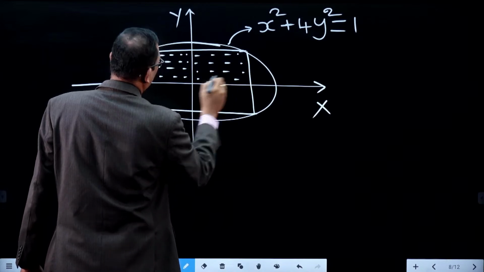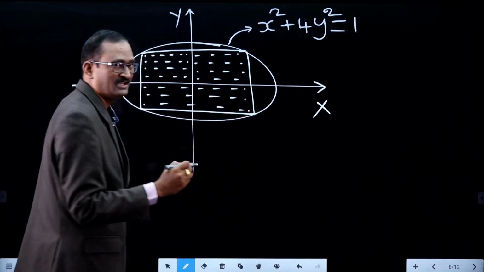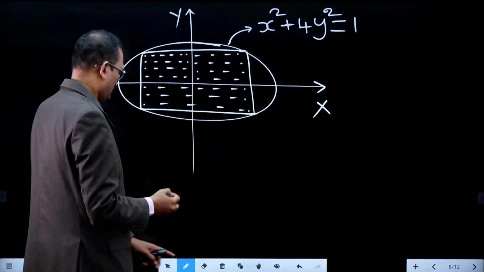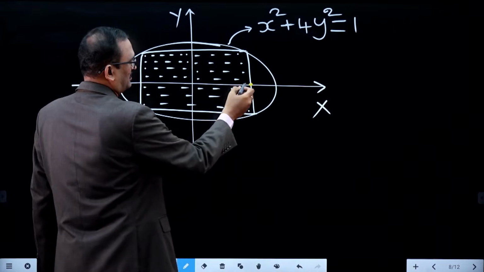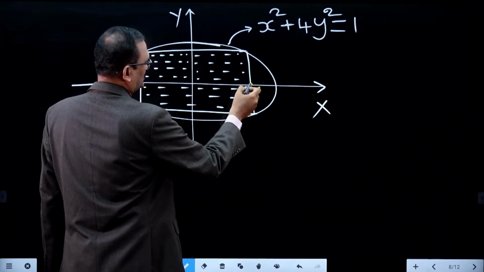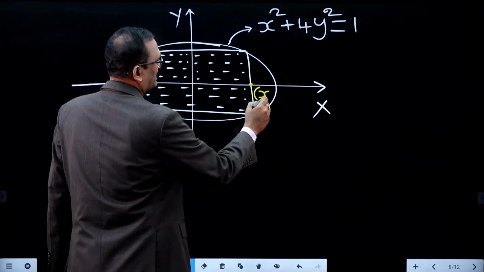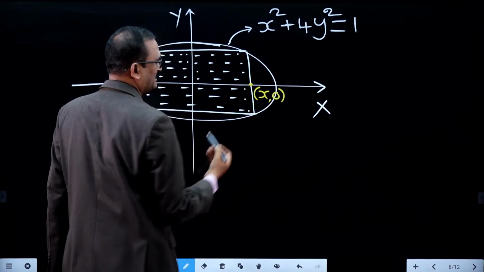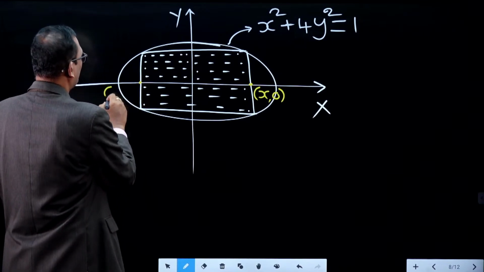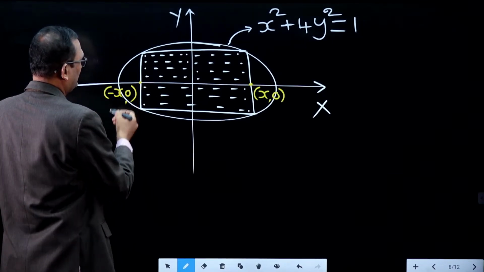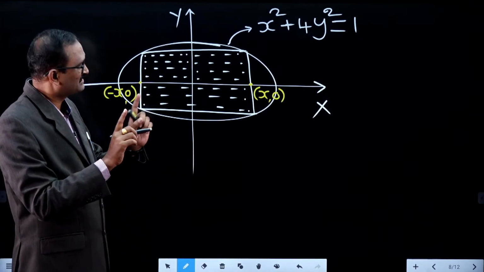The question is to find the maximum area of the rectangle whose vertices lie on the ellipse. Just observe this. As per the procedure, it consumes time. This edge of the ellipse, this is one end, lies on the positive x-axis: x coordinate positive, y coordinate 0. And this point lies on the negative x-axis: x coordinate negative, y coordinate 0. The ellipse is a symmetrical curve about the x-axis and y-axis.